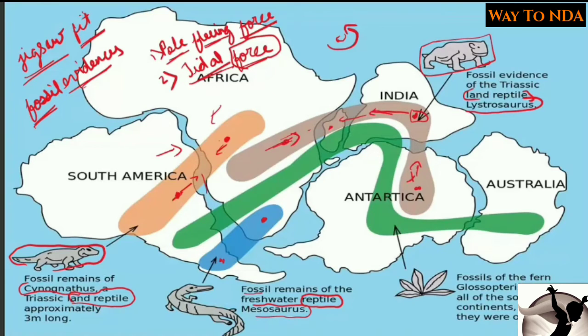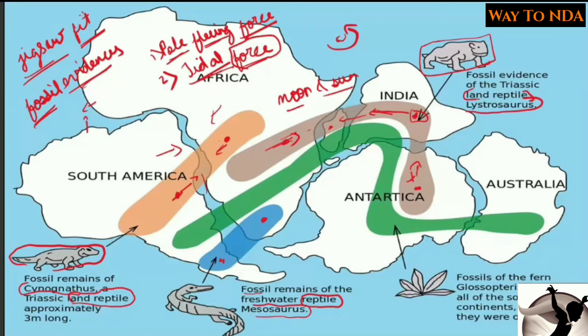Now these two bodies, the moon as well as sun, they are exerting their gravitational force on earth, and due to this gravitational force this movement happened. Because this gravitational force of moon and sun was there for millions of years, and for millions of years the gravitational force was exerted on earth, and due to this gravitational force of moon and sun, this drift in the continent happened.